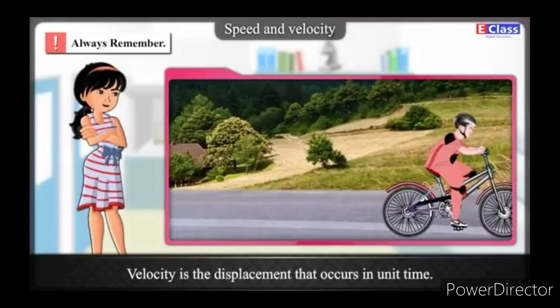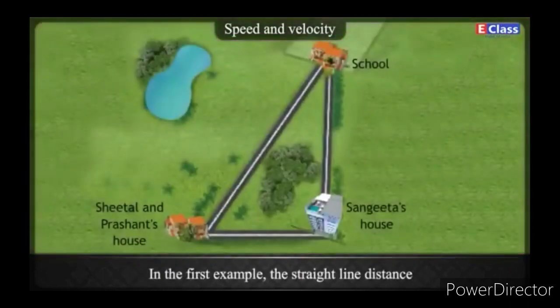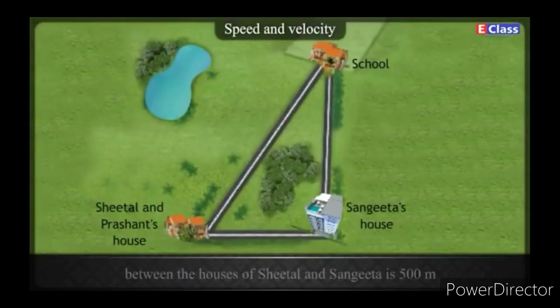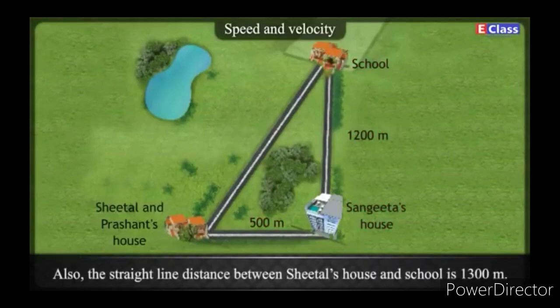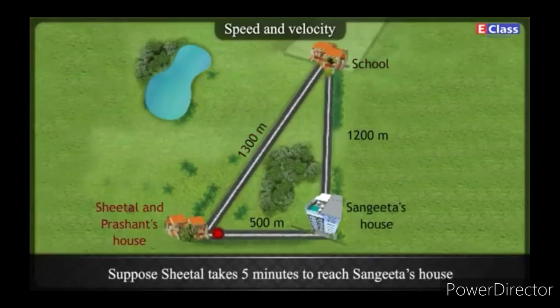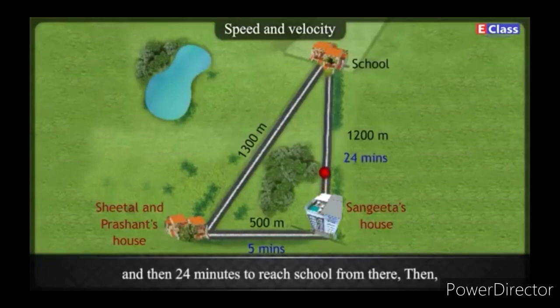Now, just see the first example. As we discussed, straight line displacement. The distance between the house of Seetal and Sangeeta is 500 meters, and between Sangeeta's house and school is 1200 meters. But the straight line distance between Seetal's house and school is 1300 meters. Suppose Seetal takes 5 minutes to reach Sangeeta's house and then 24 minutes to reach the school from that point.